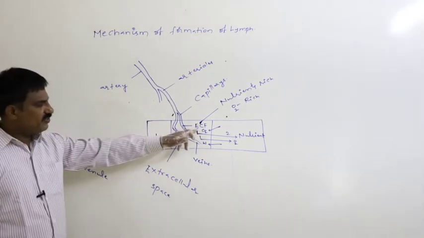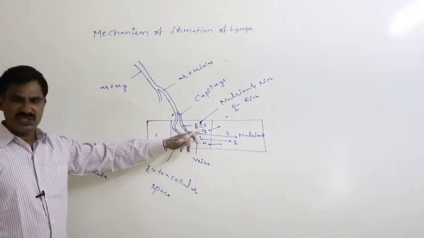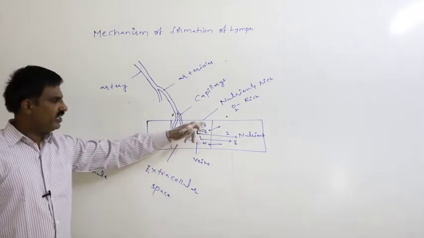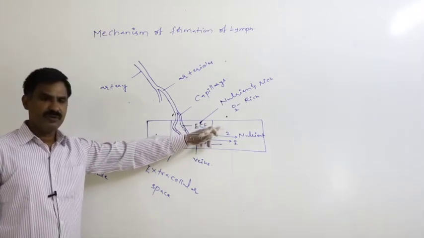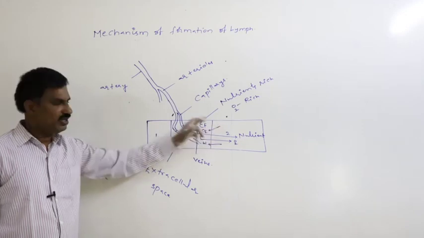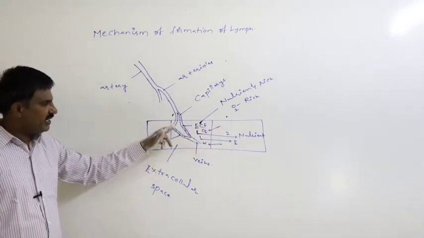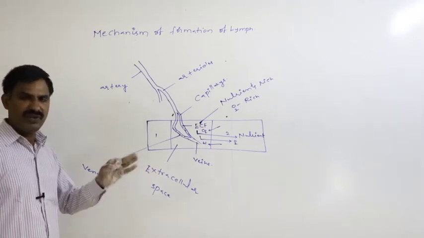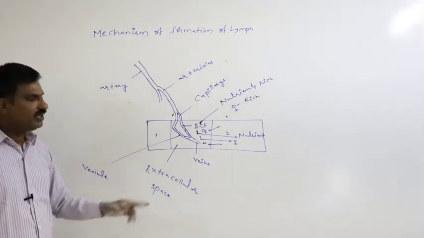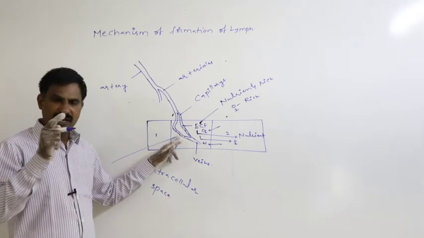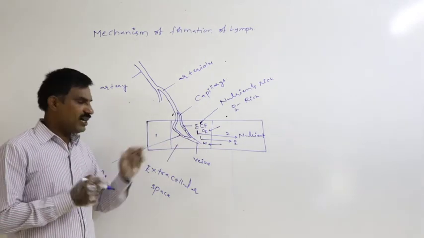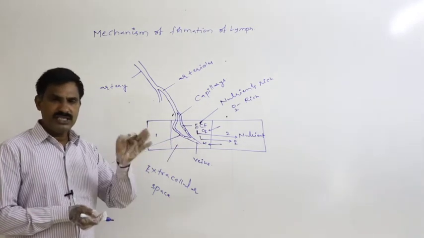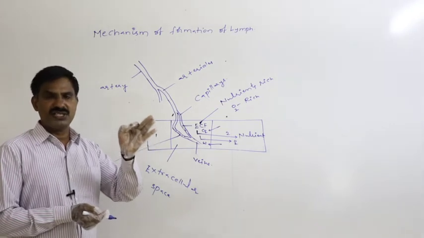As this exchange of the CO2, O2 and nutrient waste is going on between the ECF and the cell, blood which is present in the capillaries reaches to the venule or venular end.